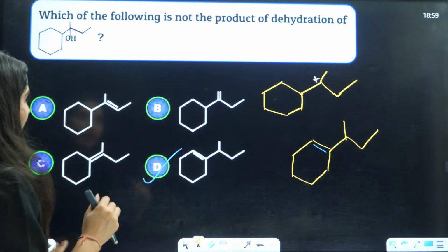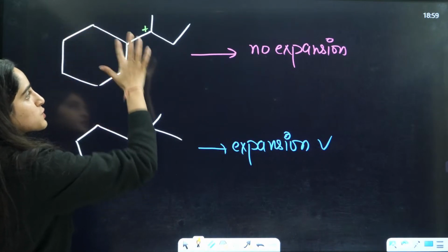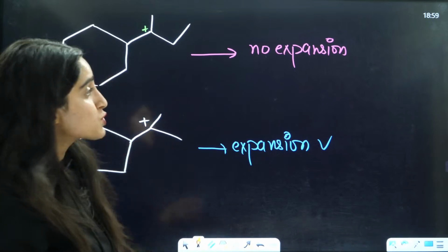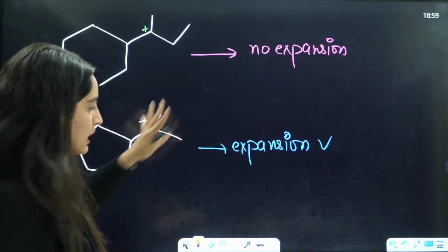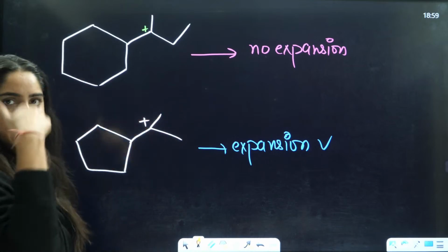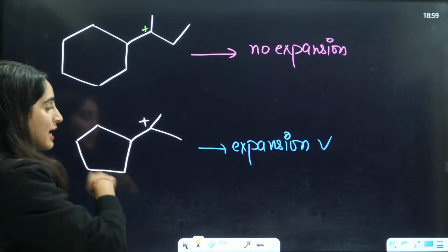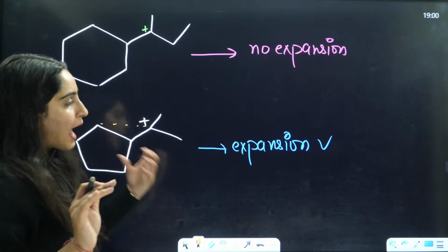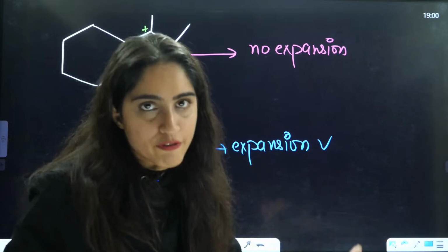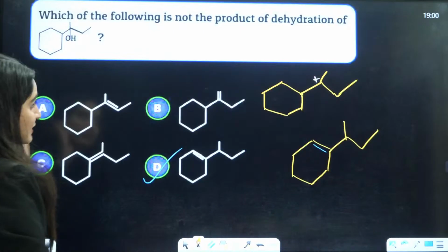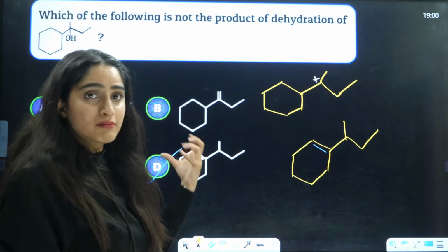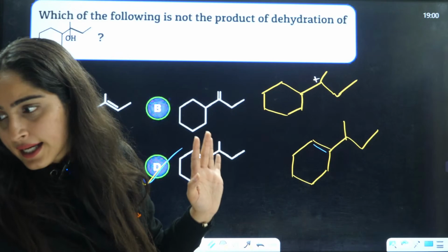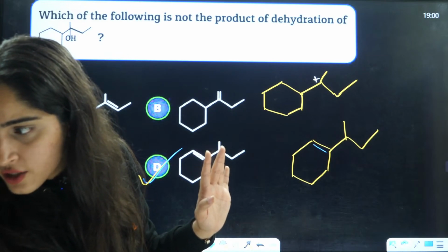But in this case, as you can see, this is a 6-membered ring. A 6-membered ring is more stable as compared to a 7-membered ring. That is why this will not get converted to a 7-membered ring. Here, if you had cyclopentane, in that case ring expansion would have happened, and the answer would be different. So here simple rearrangement will occur, not ring expansion or contraction, and hence D is the correct answer.